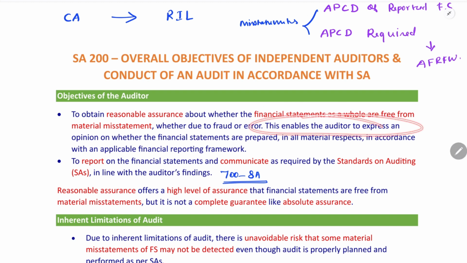This enables the auditor to express an opinion on whether the financial statements are prepared, in all material respects, in accordance with the applicable financial reporting framework.